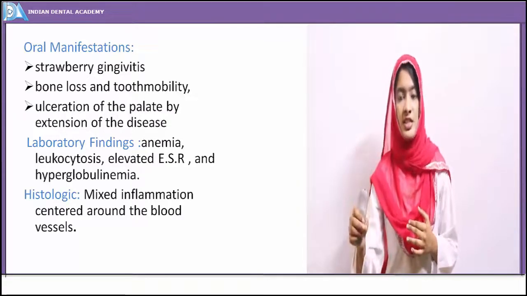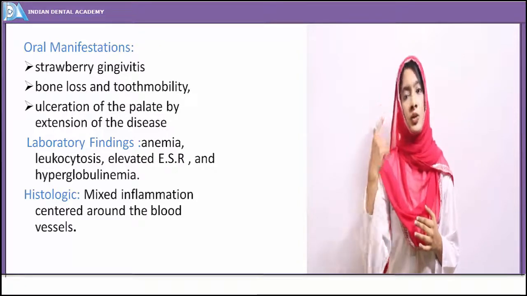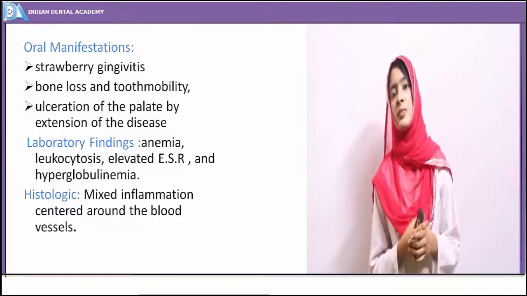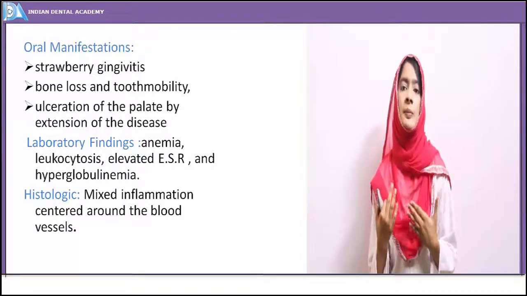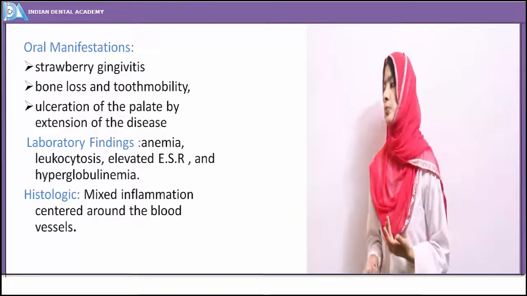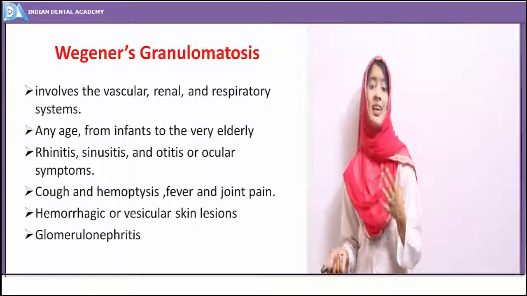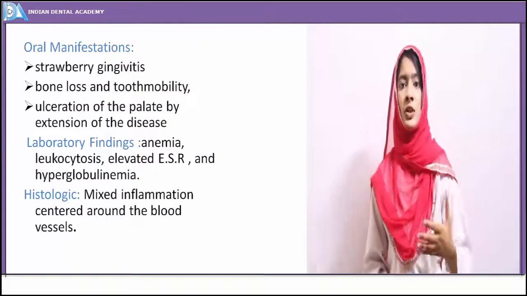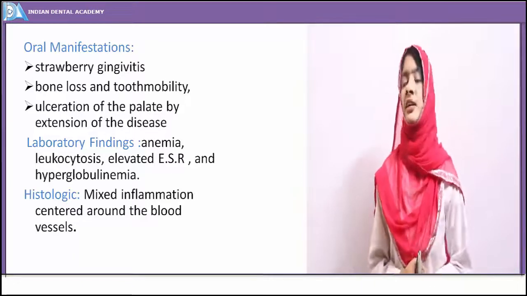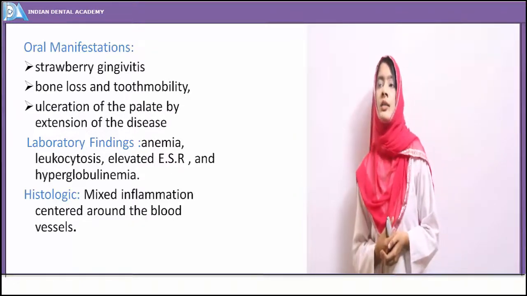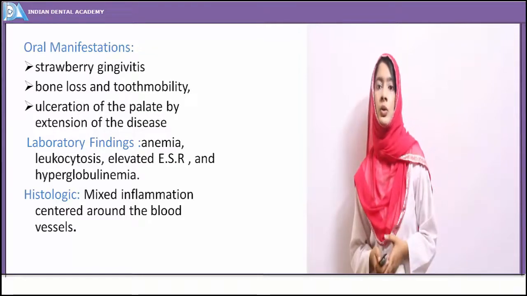So the vascular system is involved and it leads to rapid spread of the infection. Because the respiratory system is involved, the patient has difficulty in breathing also. Treatment is again just supportive, with corticosteroid therapy. There is no curative treatment for Wegener's granulomatosis, and it is of unknown etiology.